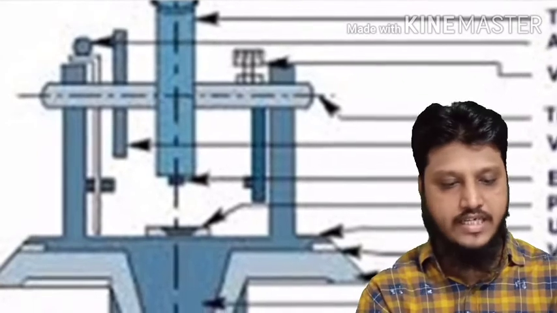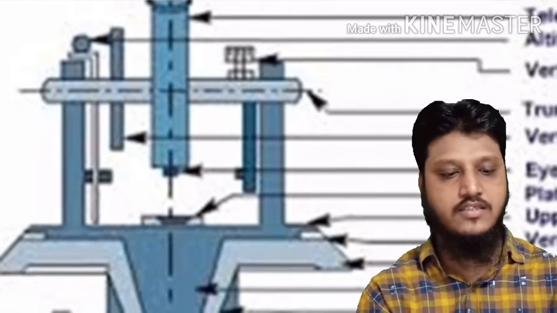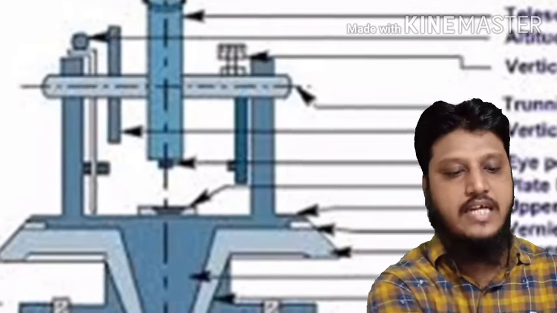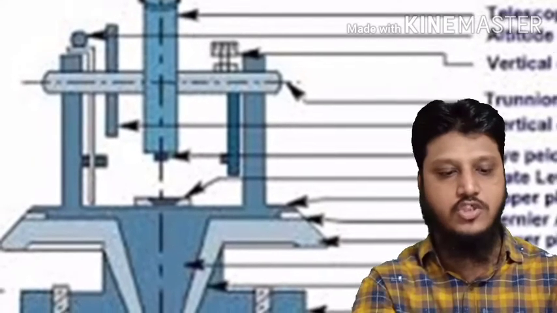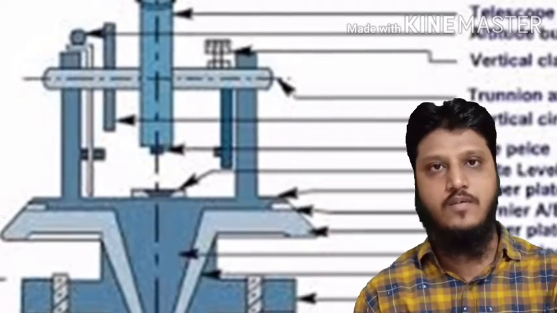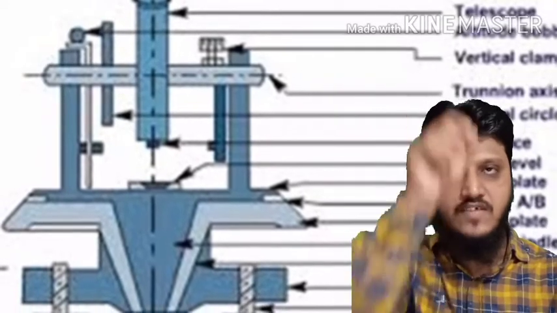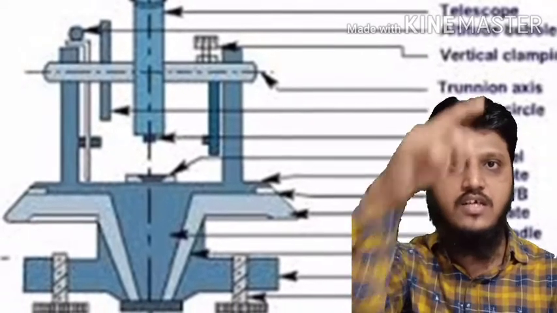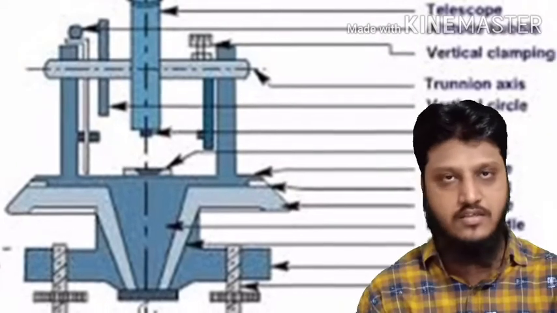That is the vertical circle part. It is a front view of the instrument and a side view of the vertical circle, so it looks like a rectangle. Otherwise it is a circular object.